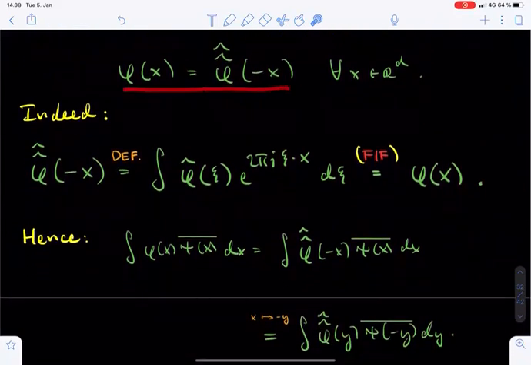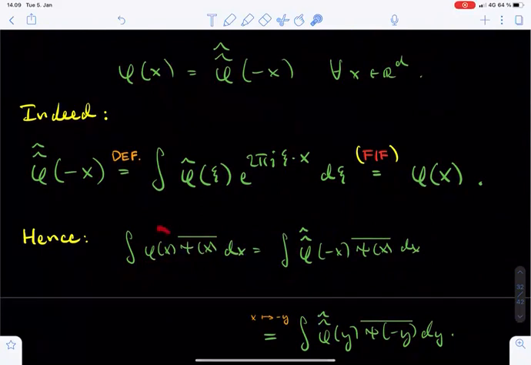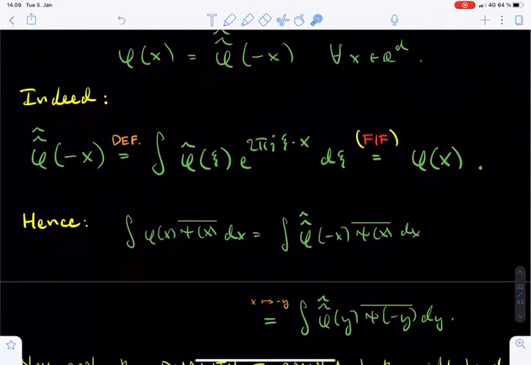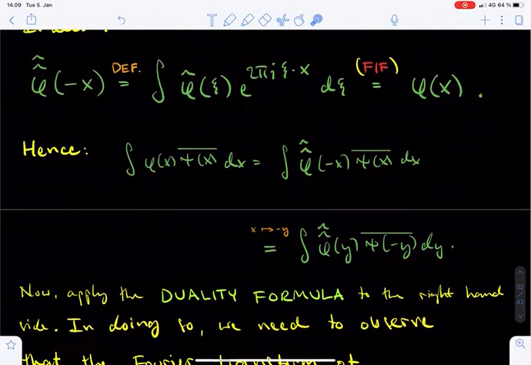With this formula in hand, we start modifying the left-hand side of the Parseval formula, namely the integral of phi of x times the complex conjugate of psi of x dx. The first step is simply to plug in the formula we obtained just above. In the second step, we make a change of variables from x to minus y. This way, we end up with the integral of double hat phi at y times the complex conjugate of psi at minus y dy.